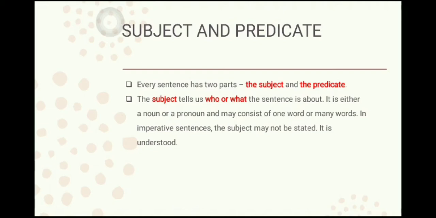Now here we know what the sentence is saying. It is saying that shut the door, but we don't know who this action is suggested to. So we have to understand that it is talking about a person, that is you. So you or I or he would be the subject here. It might not be mentioned in the sentence, but we have to understand it. So sometimes in imperative sentences the subject is hidden, but we have to understand it.